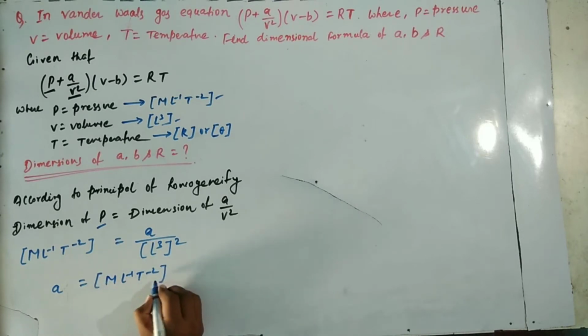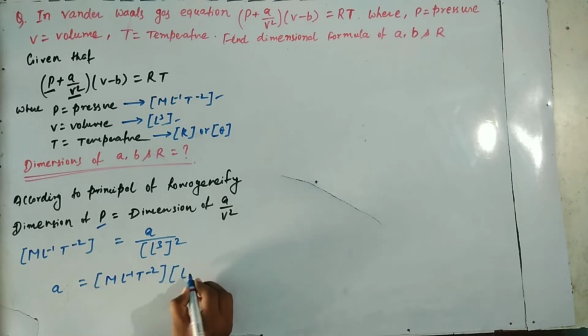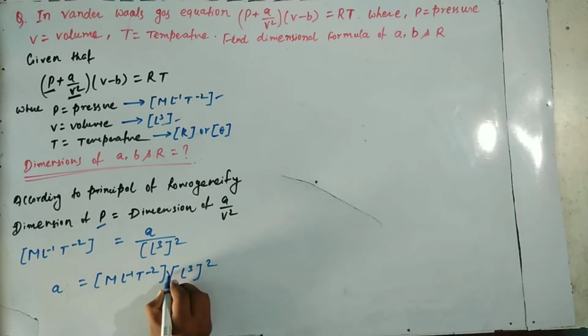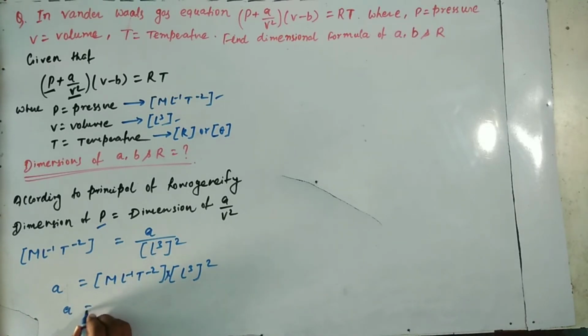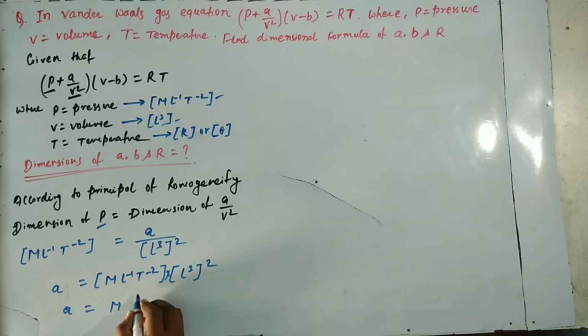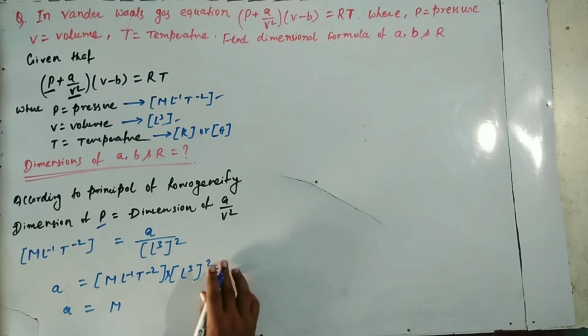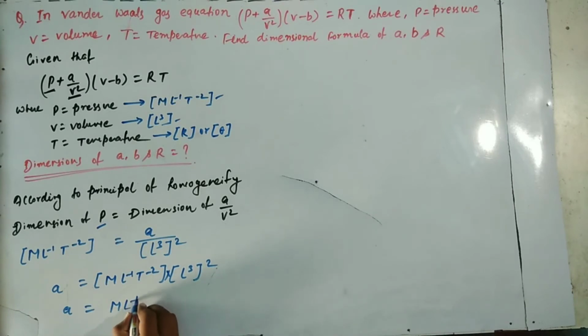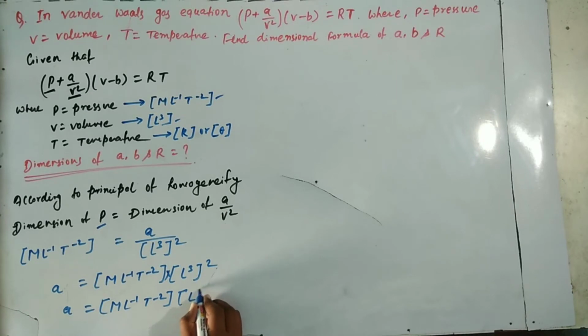Therefore A equals M L^-1 T^-2 into (L^3)^2. When we calculate this value, we can find A. So the value will be M L^-1 T^-2 into L^6.